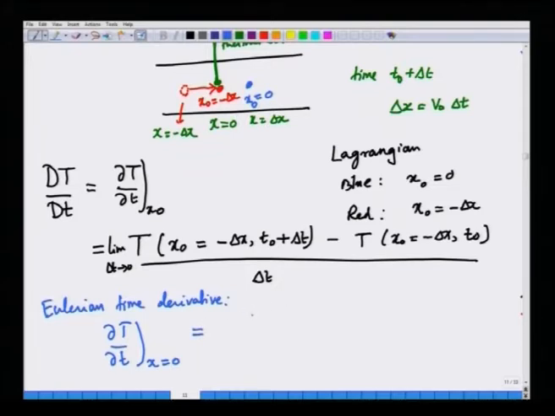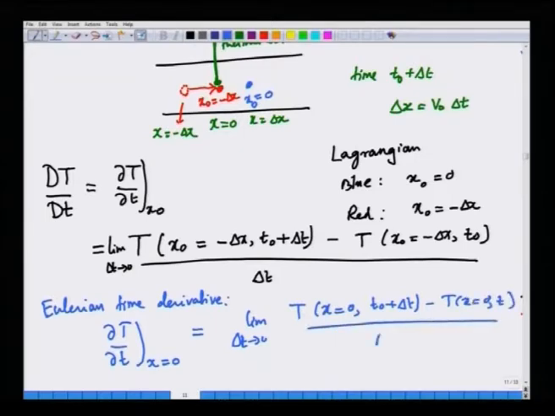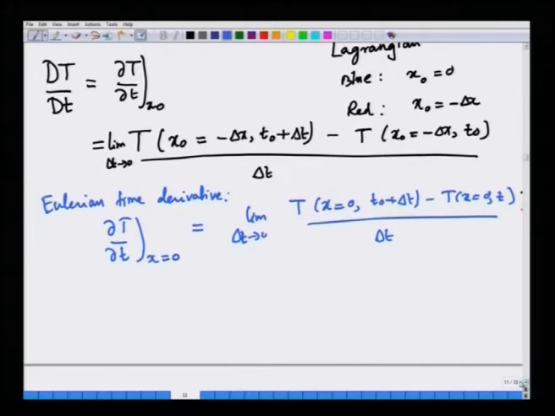This is the limit delta t going to 0 of T of x equal to 0, t naught plus delta t, minus T of x equal to 0, t naught, divided by delta t. So somehow we should get the substantial derivative, as we follow the same material particle, from this information, from this spatial description.